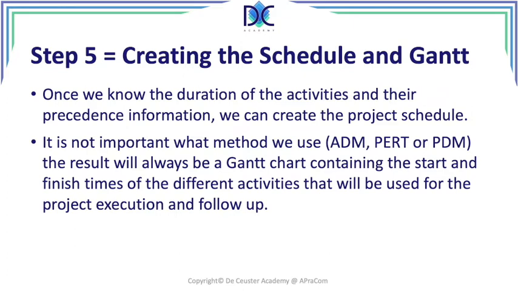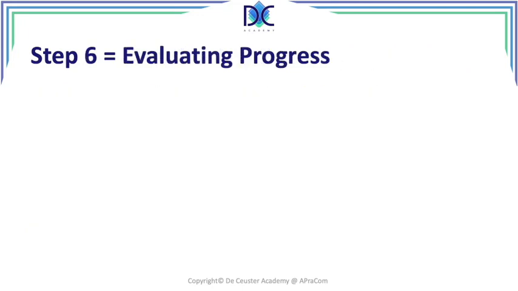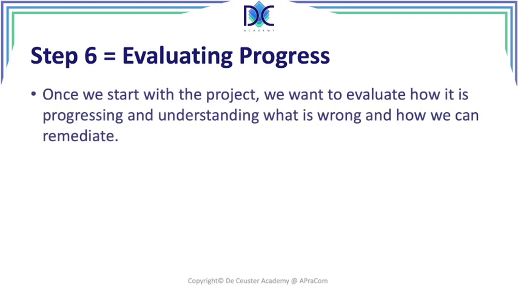Now, the same thing here. When we have an adaptive approach, we will not use the classical Gantt chart. We will use different methods, more flexible methods, to show planning and progress. Evaluating progress is also very important. Now we come into the execution and monitoring control process steps. Now, we want to know what's going wrong, what's going well.